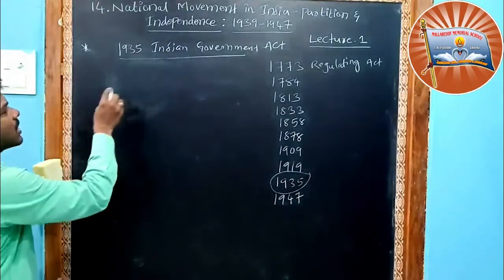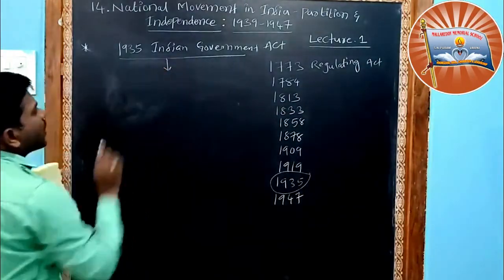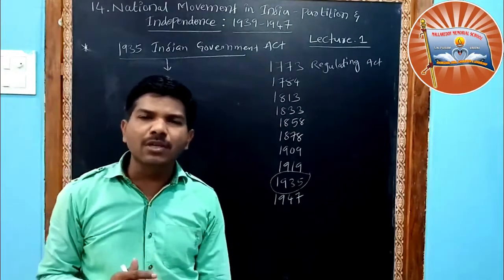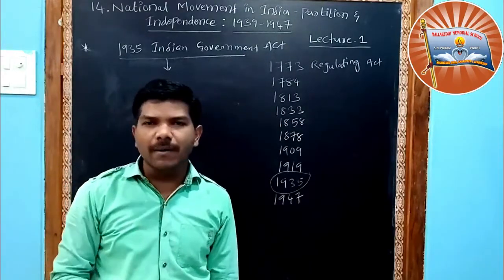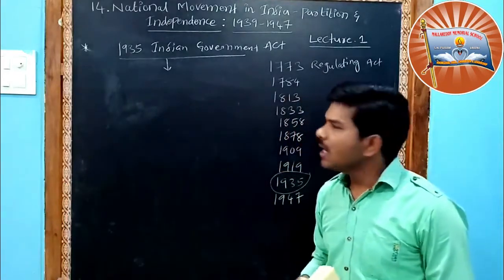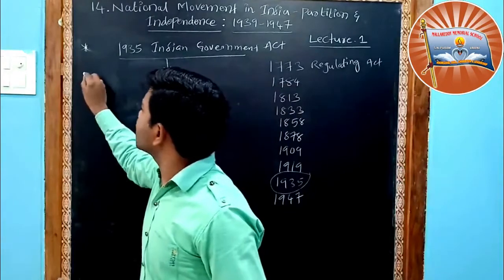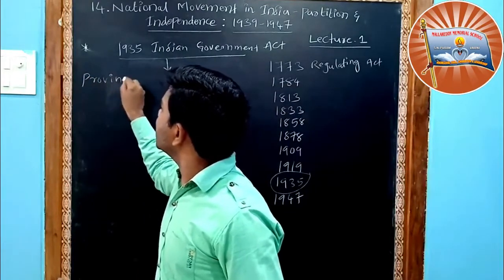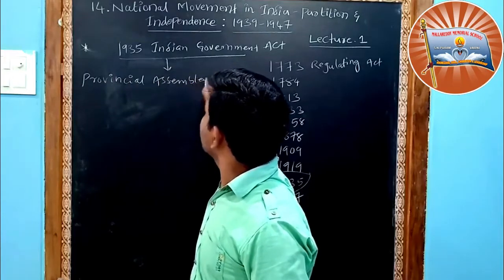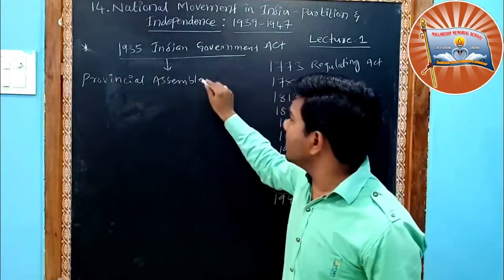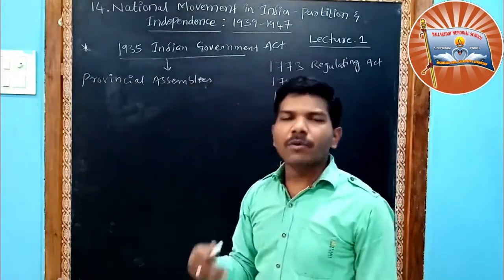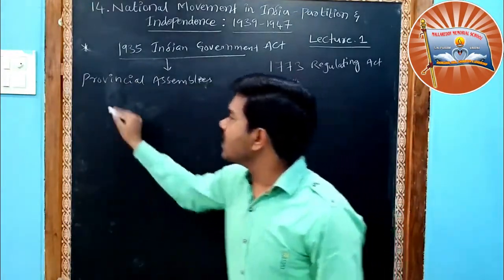Now let us see. After the 1935 Indian Government Act, Britishers decided to conduct elections in India. Elections for where? They wanted to conduct elections for the provincial assemblies and for the central assemblies.